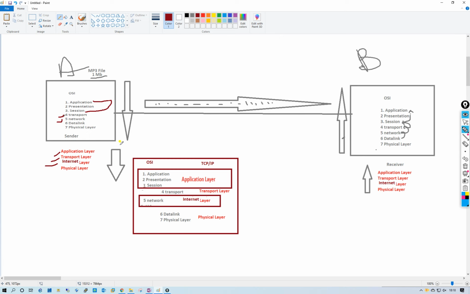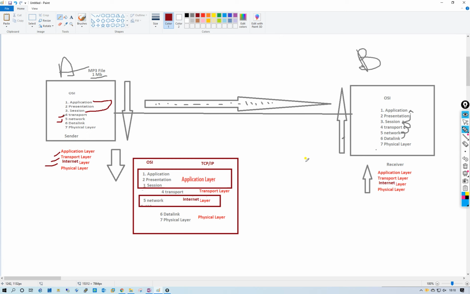Like in OSI, it first generates data and sends it to transport. After that, transport will send it to the network layer. What will the internet layer do? It will check the network information, such as the IP address, and it is ready to send data to the next host. Across the network, the network layer is also responsible for checking the routing information and routing tables.